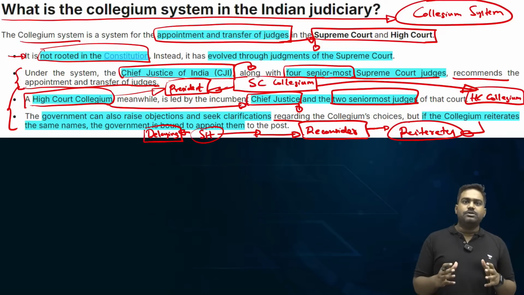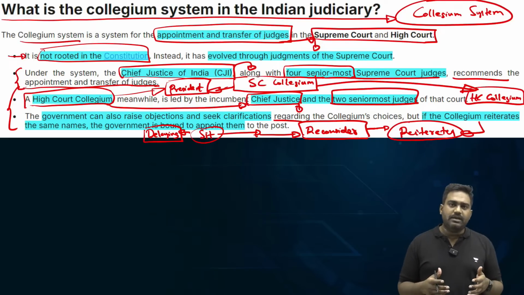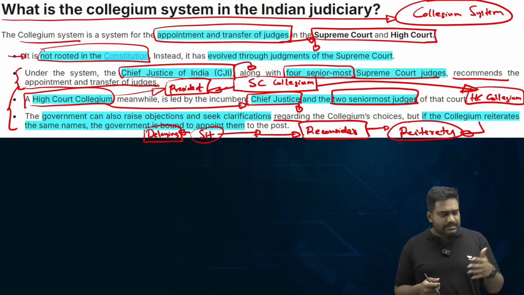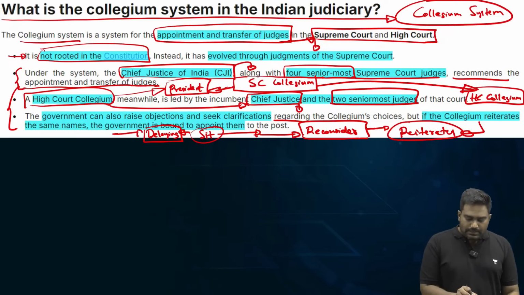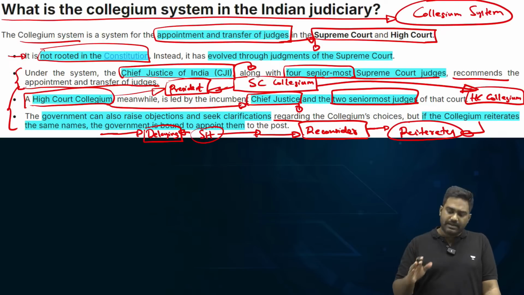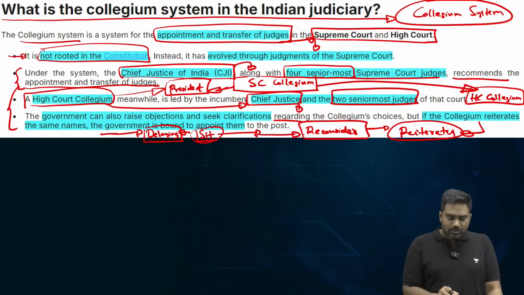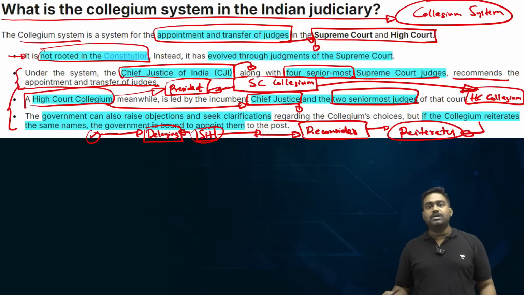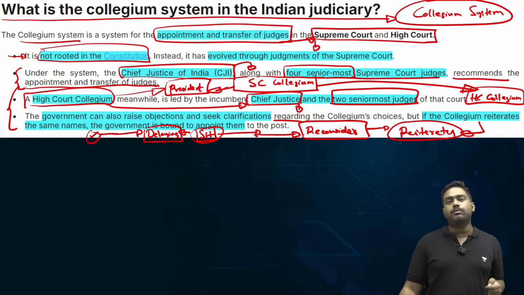Given the friction that exists between the government and the judiciary quite often, when the government doesn't like the names of the recommended judges, it knows that according to the second judge's case, the reiterated names are binding. The government should go ahead and recommend the President to appoint them. But what if the government sits on the decision, doesn't take any decision at all, simply keeps delaying the decision? Because there is nothing mentioned about this. There is no law, there is no constitutional provision.